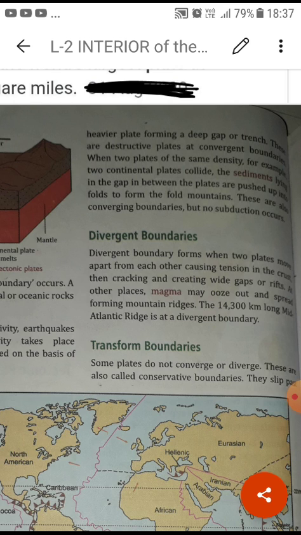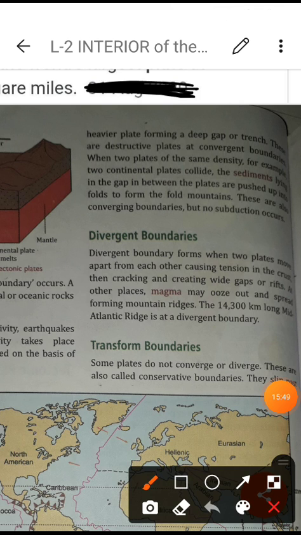Now you have the divergent. Divergent means totally different. What will happen in this one? Two plates move apart from each other, causing tension in the crust, cracking and creating a wide gap or rift.